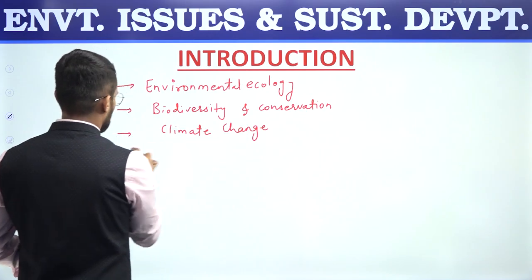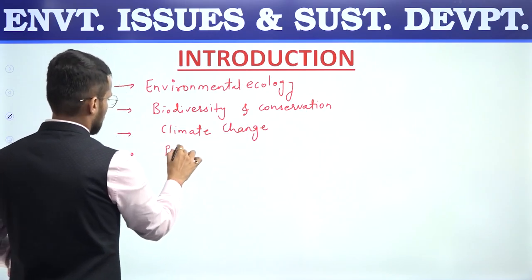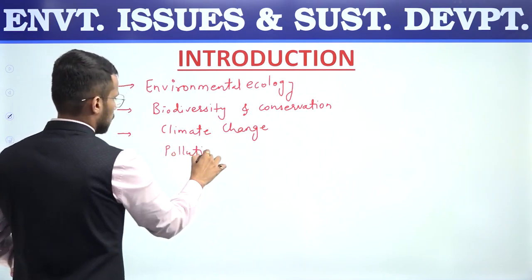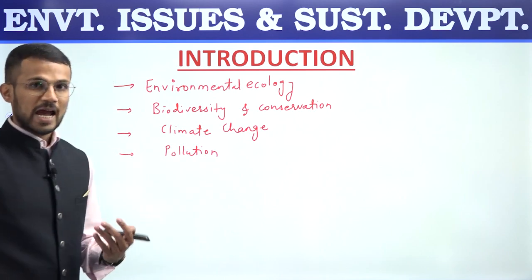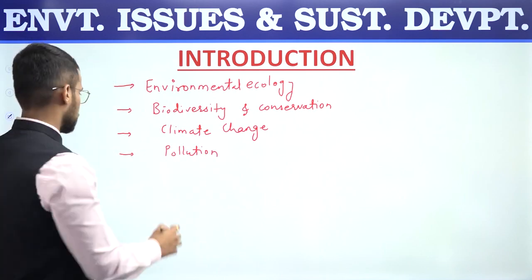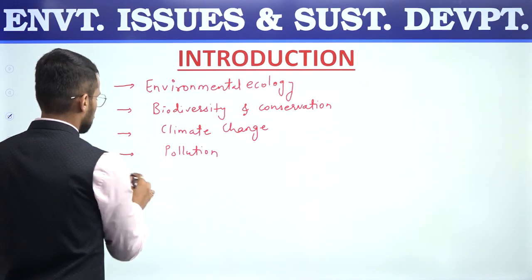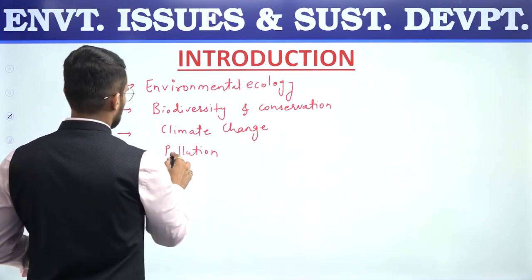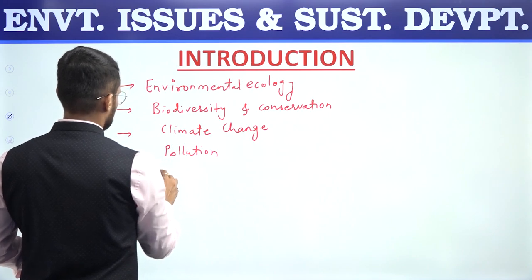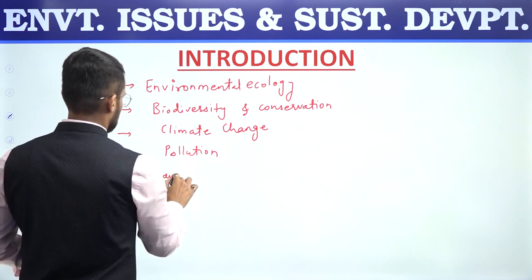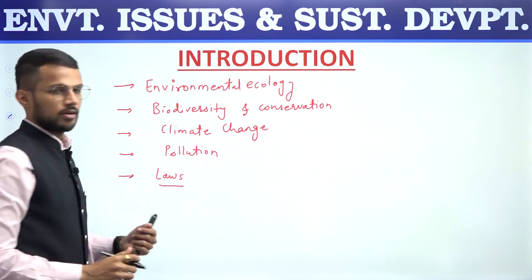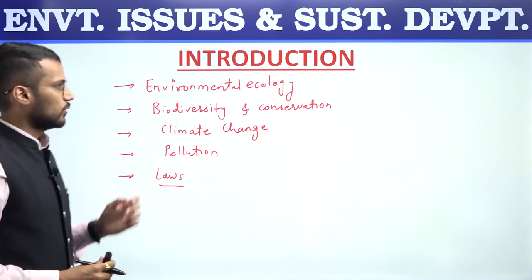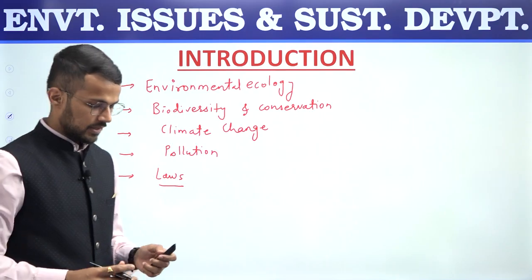Then questions are there on pollution, various types of pollution, air pollution, water pollution, different acts related to pollution like EPA, Environment Protection Act 1986. And also questions are there on various laws that we have already referred to. So let us start with the discussion of this test.